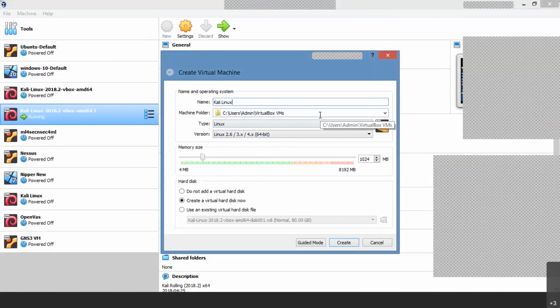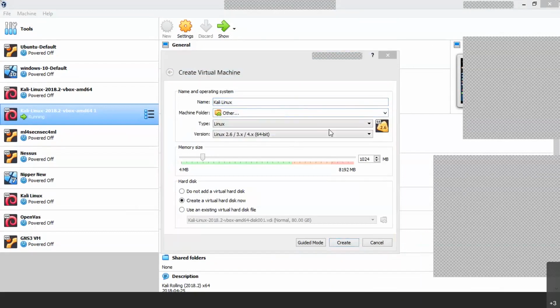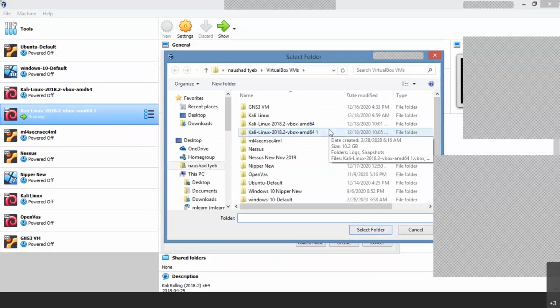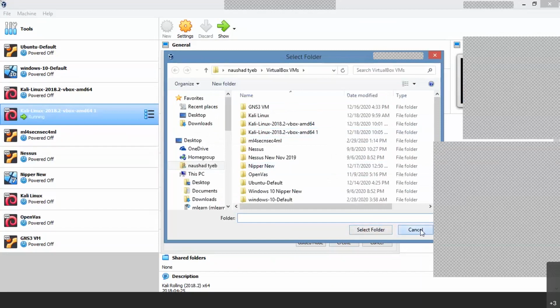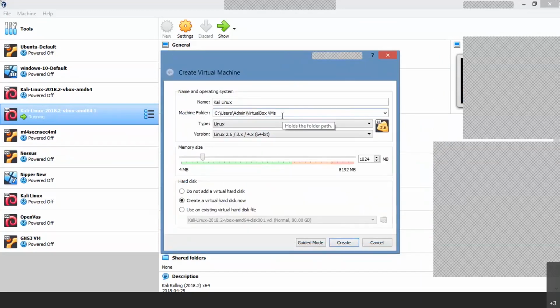There are two differences. When the ISO file gets installed on your local storage, it will be in C, Users, admin, VirtualBox VMs. It can be renamed or changed also. That's up to you. If you want to change, you can go to another location as per your desired location and storage. But by default, the VM in VMDK or VDK format will be installed in C, Users, admin, VirtualBox VMs. Your particular OS will reside in this folder.